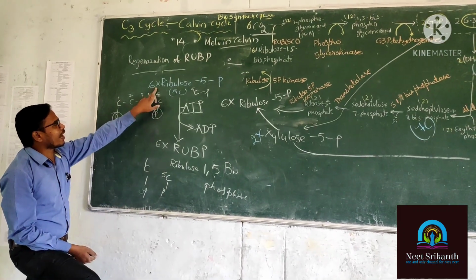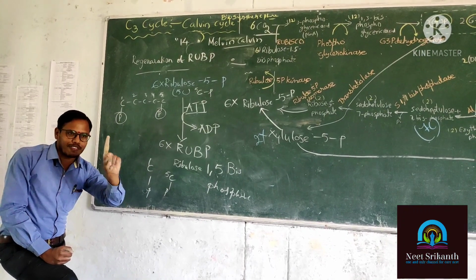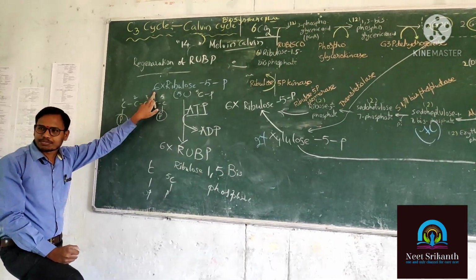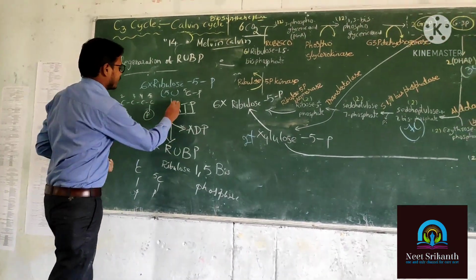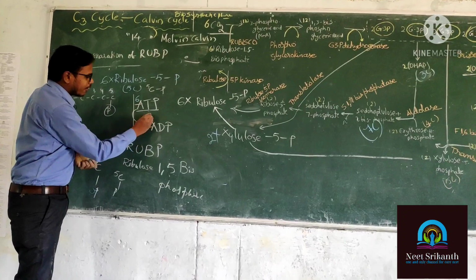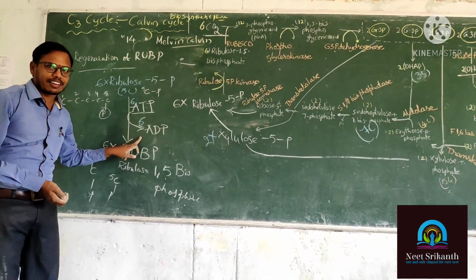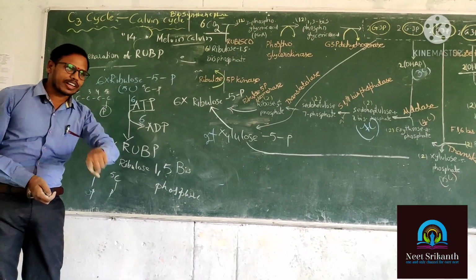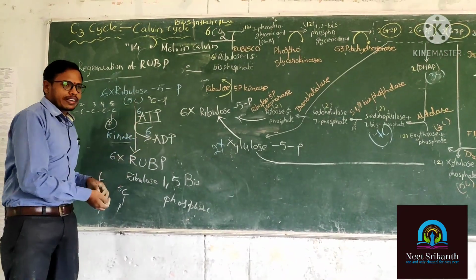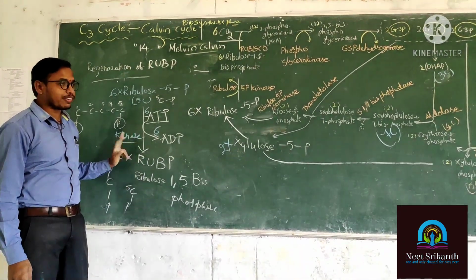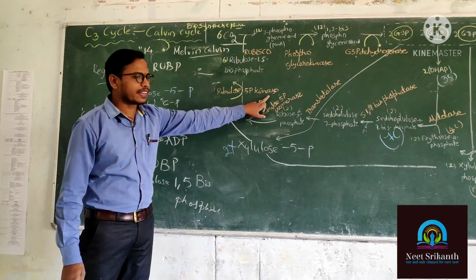Here how many molecules of ribulose 5-phosphate are there? 6. One molecule of ribulose 5-phosphate utilizes 1 ATP. Here how many molecules are there? 6. So how many molecules of ATP are going to be utilized? 6 molecules. Is it clear? Already we have discussed: when a biochemical reaction includes ATP, the enzyme name is simply kinase. So how to write in the examination? In the presence of kinase. Which kinase? Ribulose 5-phosphate kinase.